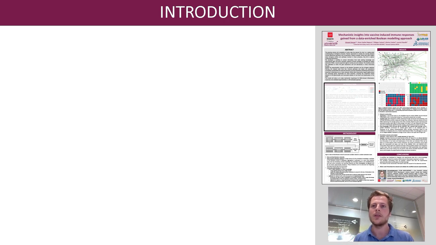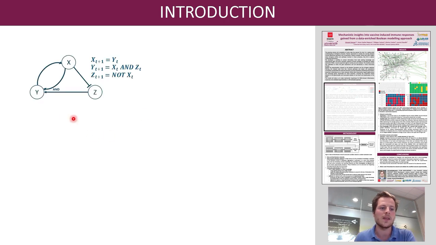mechanistic interpretability. Instead, we chose to work with dynamic Boolean models, which rely on a qualitative representation of a biological system, where biological entities are assigned nodes with two possible values, one for present or active nodes, 0 for absent or inactive ones. And interactions can be formalized as functions of logical operators in order to form a complex network. Here, for example, we have a small toy Boolean network with nodes x, y, and z, and the corresponding functions here.